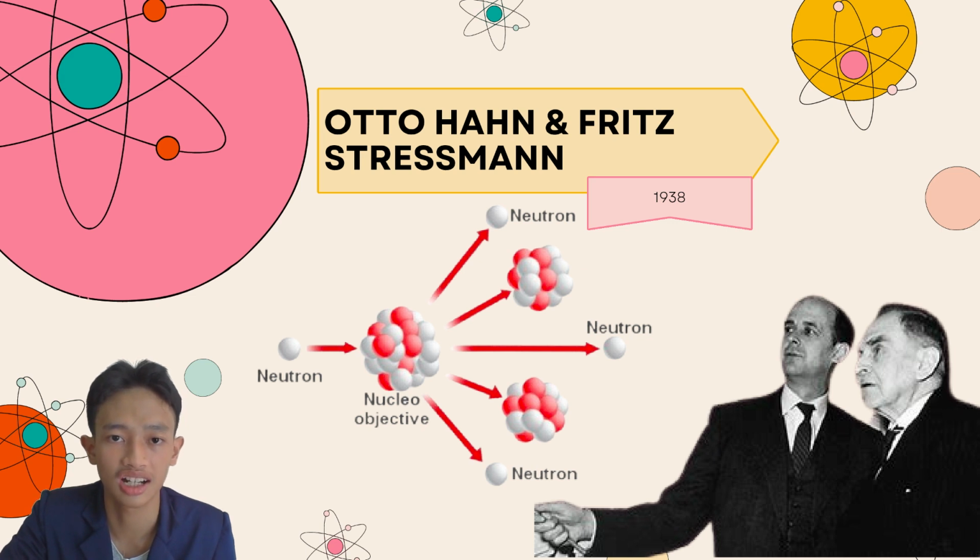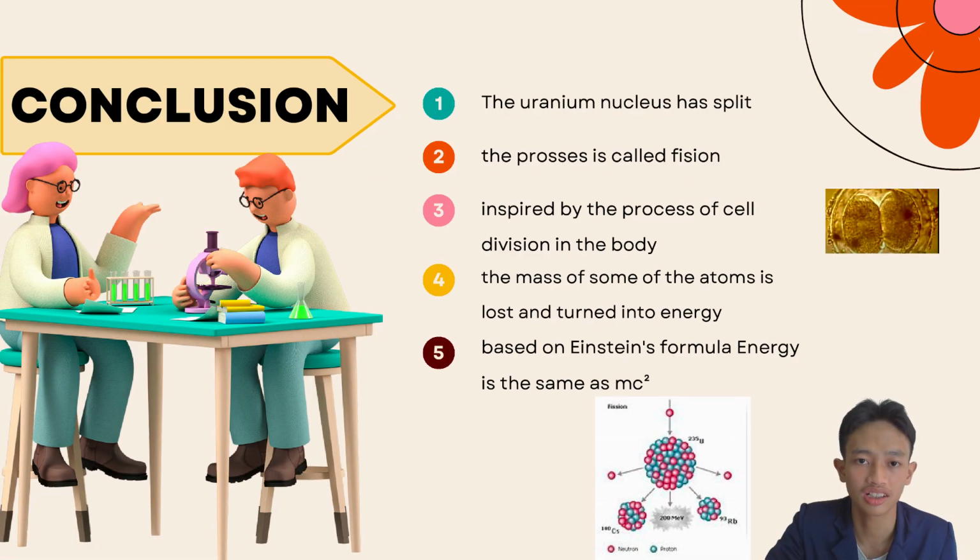So Otto sent a letter to Lise Meitner to ask if she could explain this phenomenon. After analyzing it, Lise Meitner concluded that the uranium nucleus had split. This was later called by Otto, Fritz's partner Lise Meitner, fission, inspired by the process of cell division in the body.